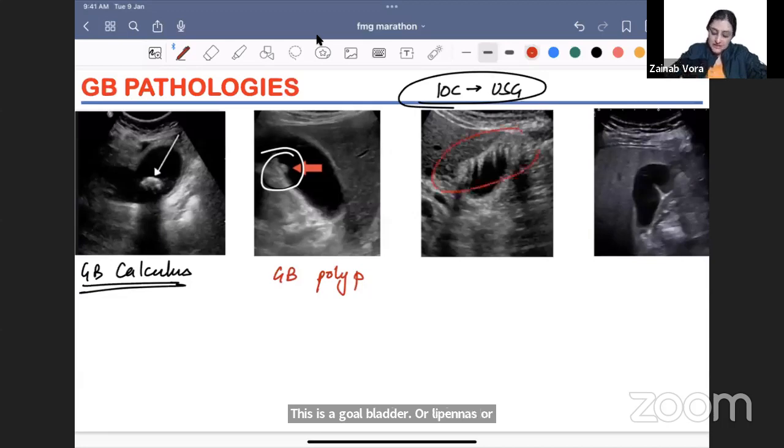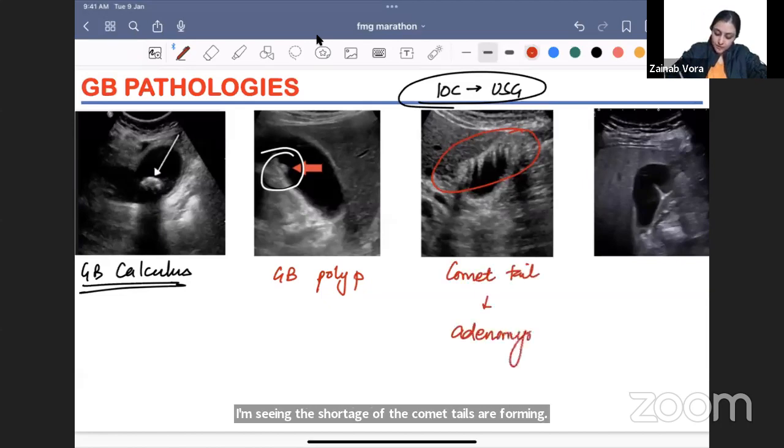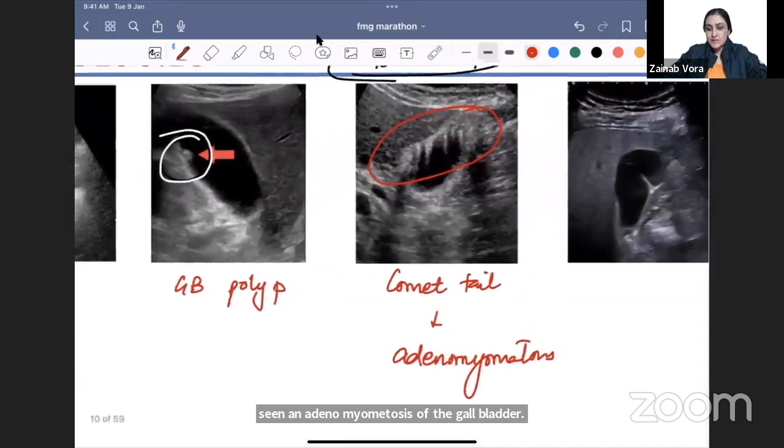What do you see here? I am seeing that small comet tails are forming. So just the sign we need to remember, comet tail sign seen in adenomyomatosis of the gallbladder. And this question came in NEET, so it may come. It has not been asked in FMG yet, but if this question comes, I will take a party from all of you.